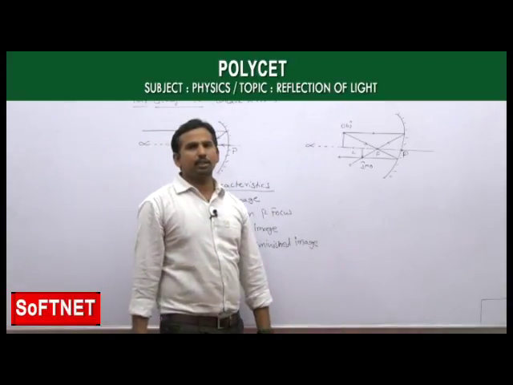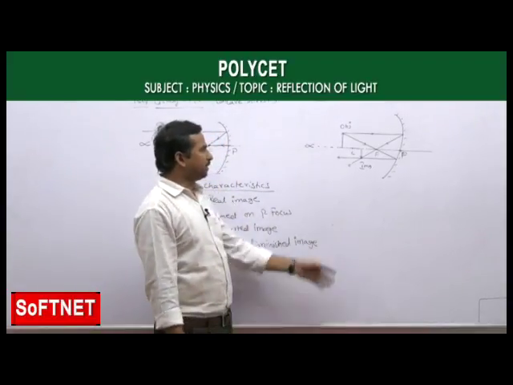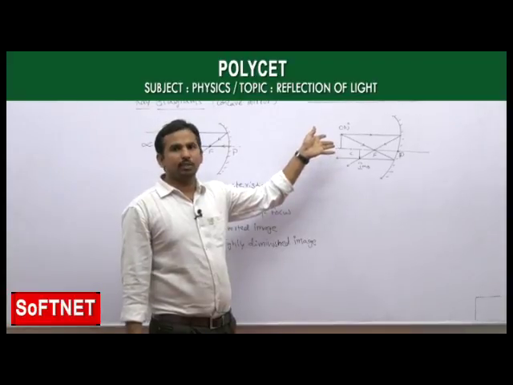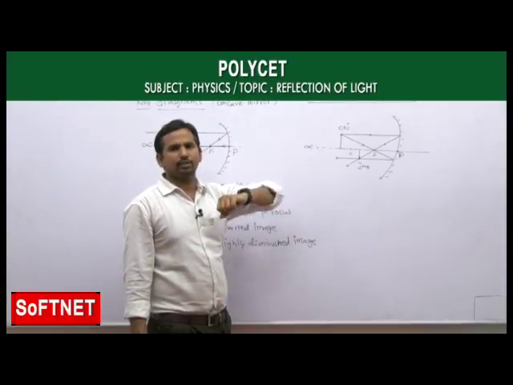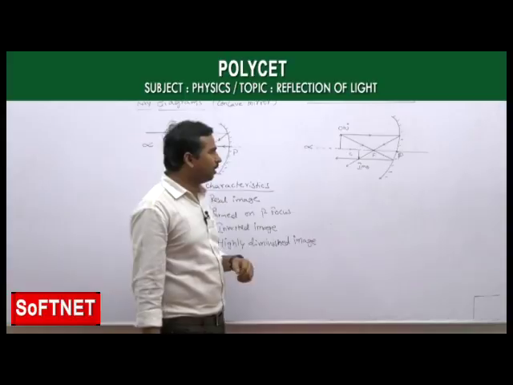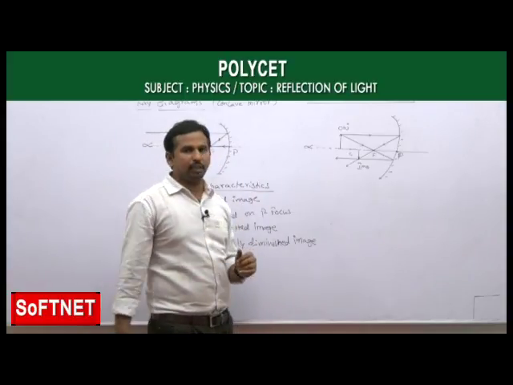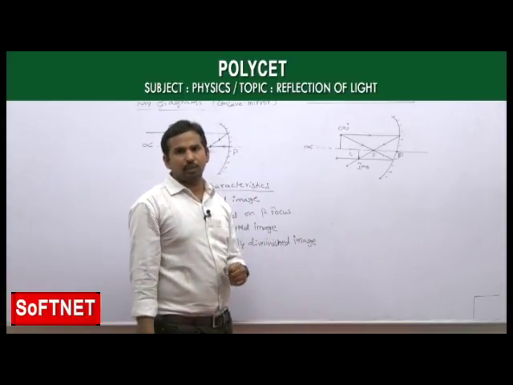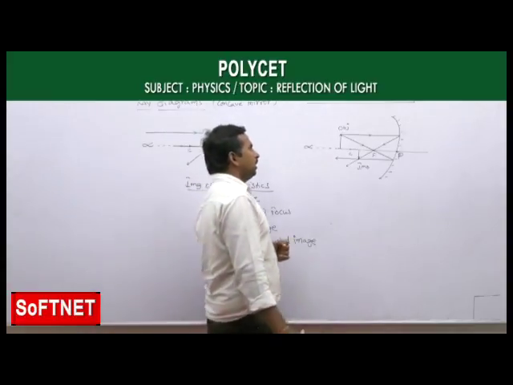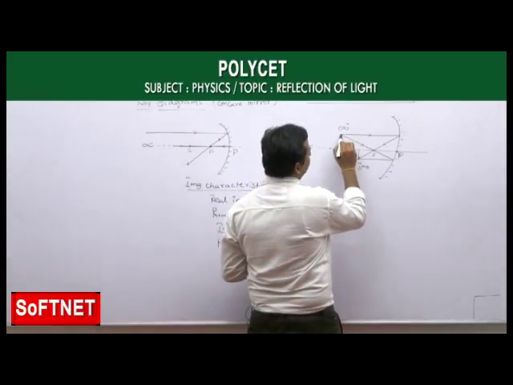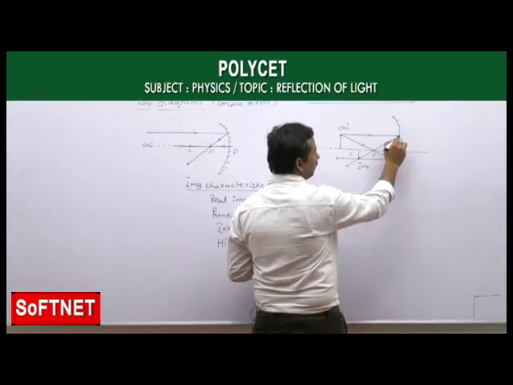Okay, as the object is in between infinite and center of curvature, we can have the length of the object here. Here we are not taking that as a parallel beam of light rays. Now we are taking two light rays, of which, following the first one, rule 1, from the object we take a light ray which is incident on the spherical mirror.